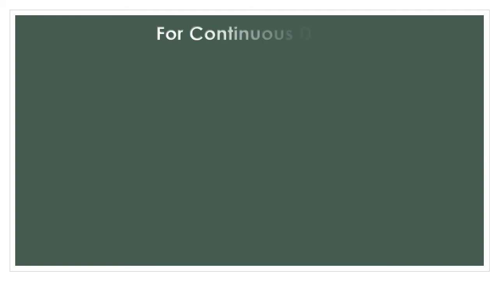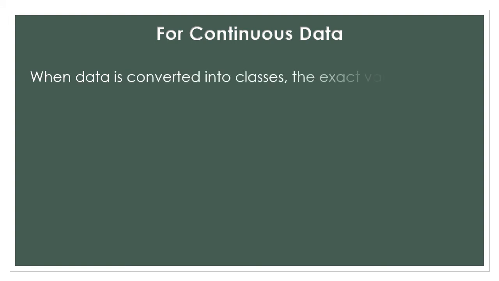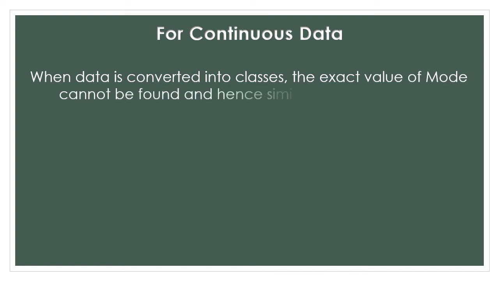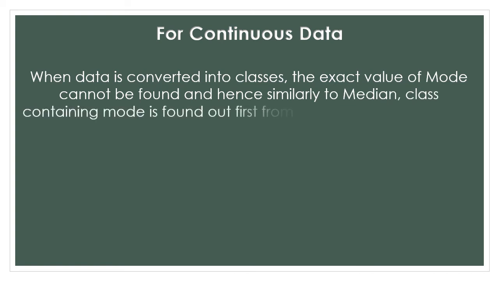If we are talking about continuous frequency distribution, then when data is converted into a continuous frequency distribution, that is in the classes, the exact value of mode cannot be found because we don't have observations, we have the classes, the ranges. And so similarly to median, the class containing mode is found out first from the maximum frequency.